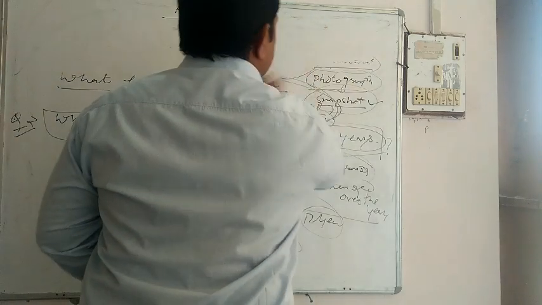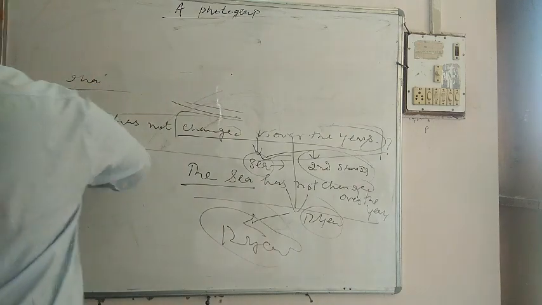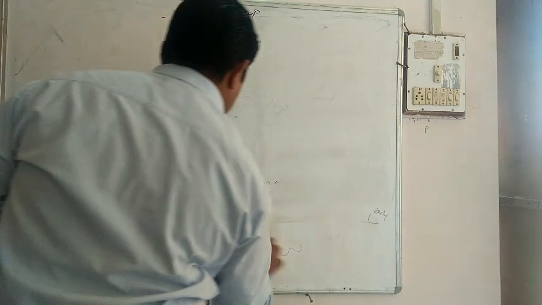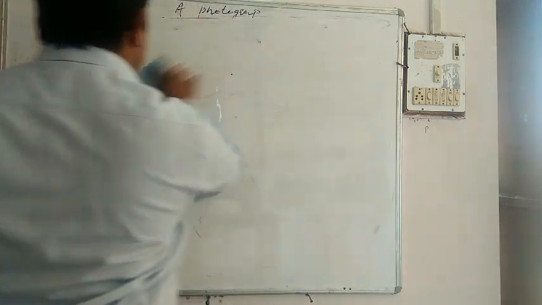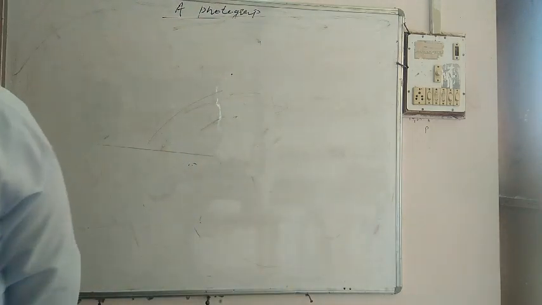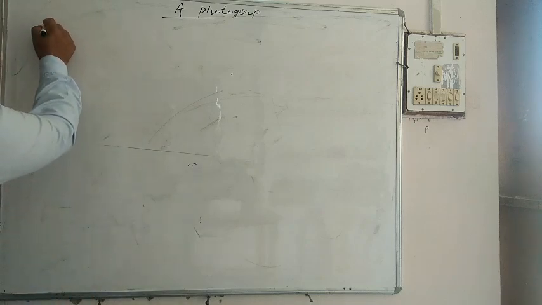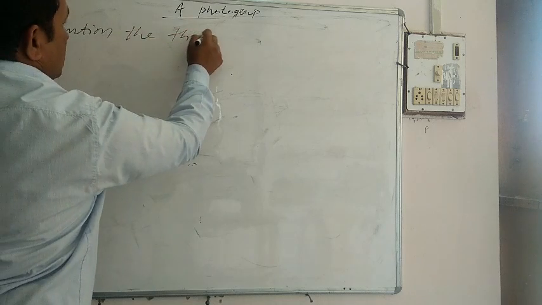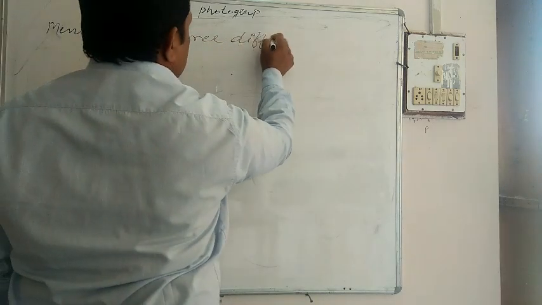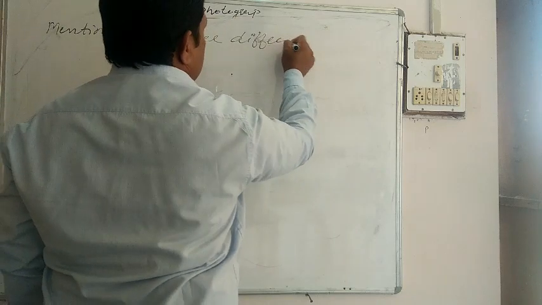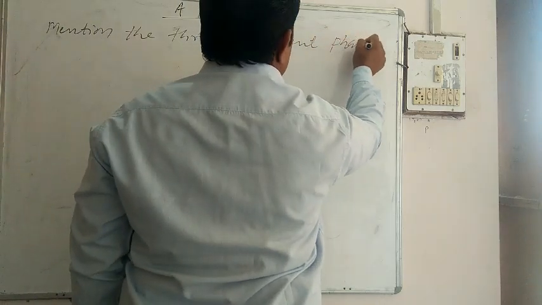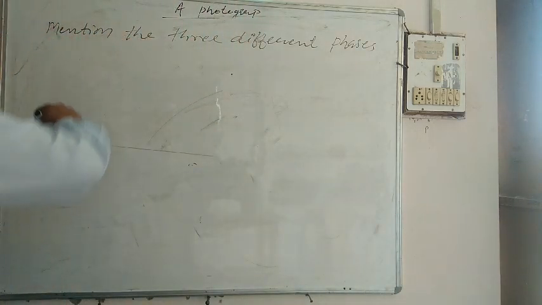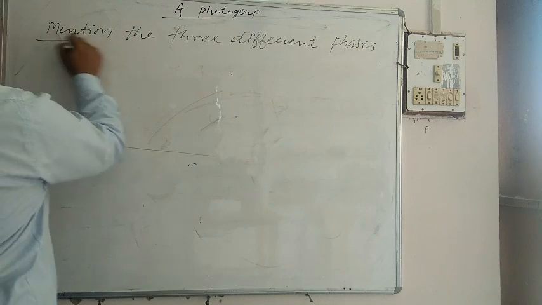Mention the three different phases in the poem.